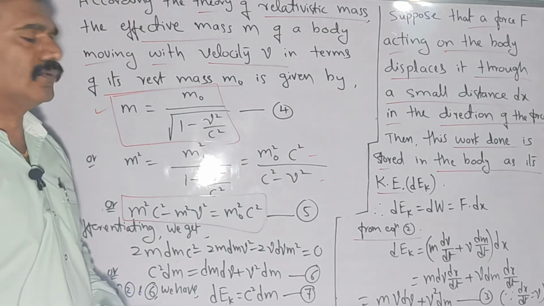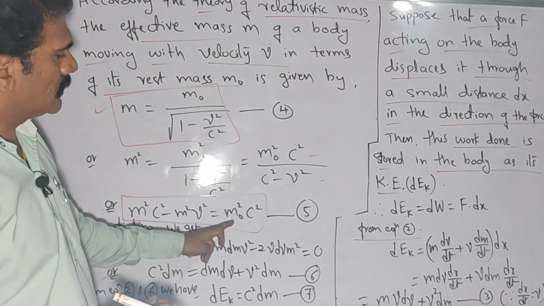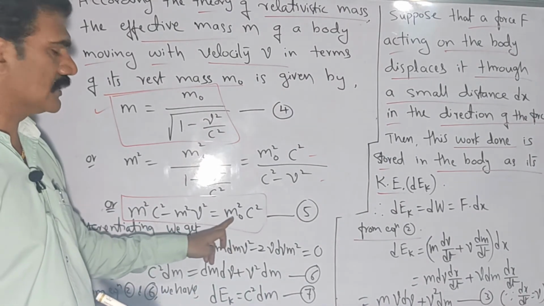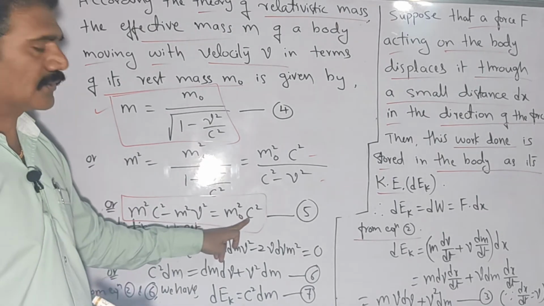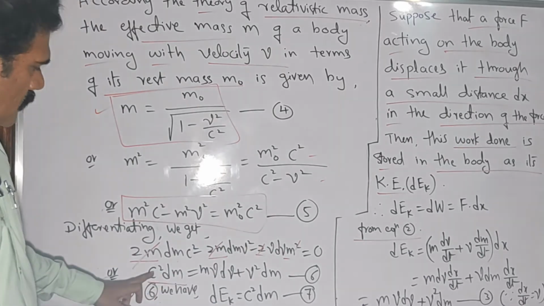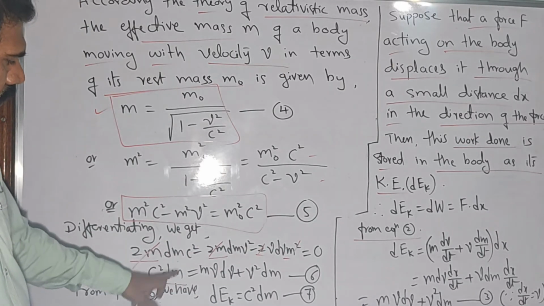Why is it equal to 0? Because on the right hand side, if you differentiate, m naught and c are both constants here. The rest mass of a body m naught is constant and c is also constant. Differentiation of a constant is 0. That's it. So we are left, in the left hand side, with only c square into dm.